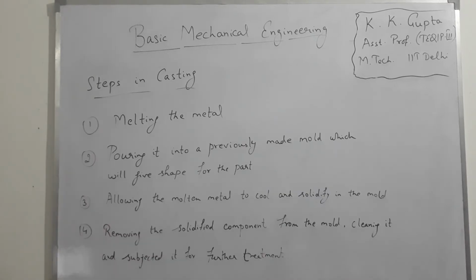Basic steps in casting. There are four basic steps in casting: melting, pouring, solidifying and removing. First is melting. Melt the metal. Then second, pour the molten metal into a previously made mold which will give the shape for the part. Third is allowing the molten metal to cool and solidify in the mold. And then finally we will remove the solidified component from the mold. We will clean it and then again subject it for further treatment like machining or something.